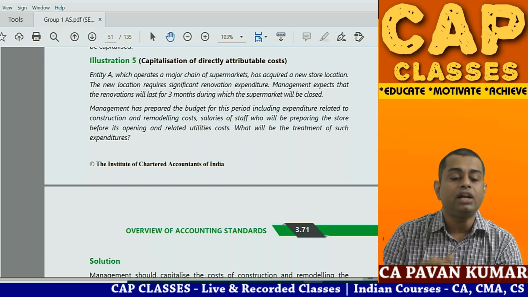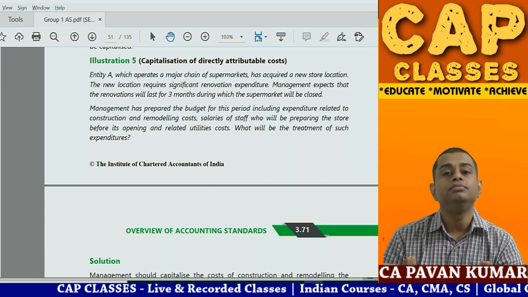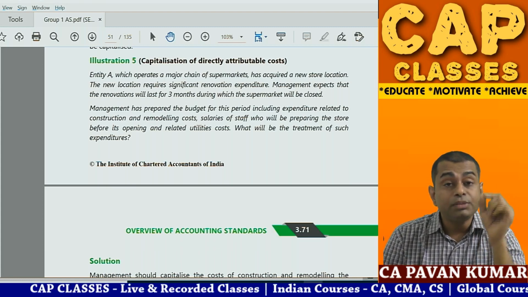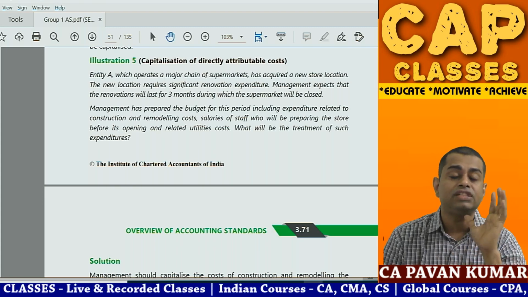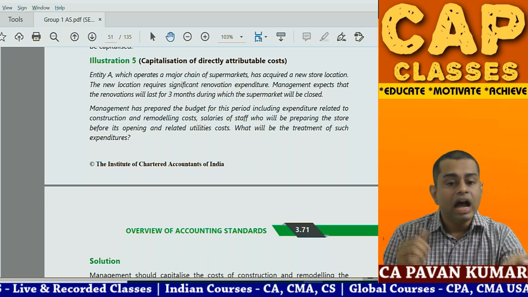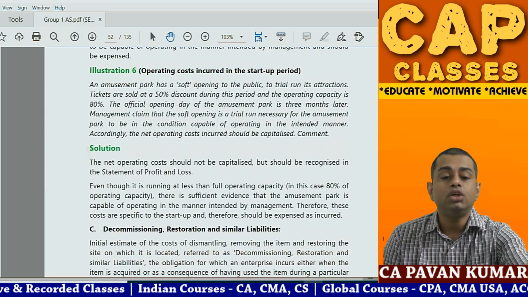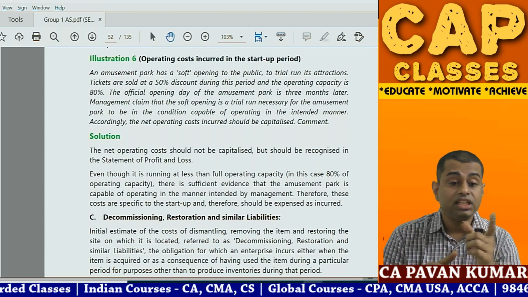What will be the treatment of such expenditure? Don't you think this is similar to the first problem? Same answer. If the renovation expenditure will result in incremental economic benefits which can be measured, those expenses can be capitalized. Otherwise, those expenses are to be charged to P&L account. That's all.